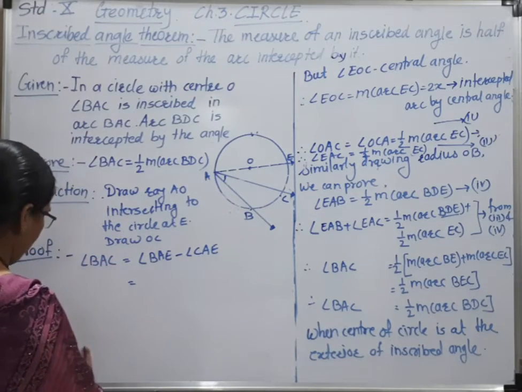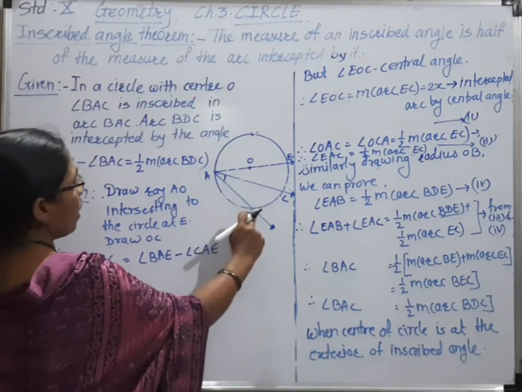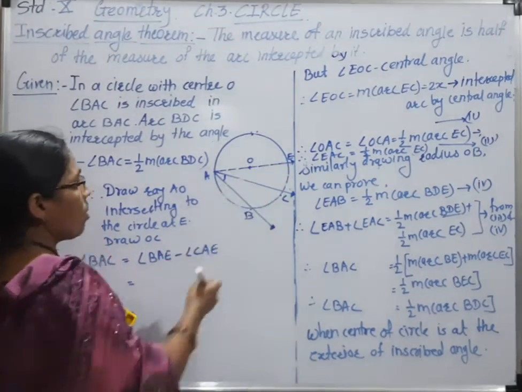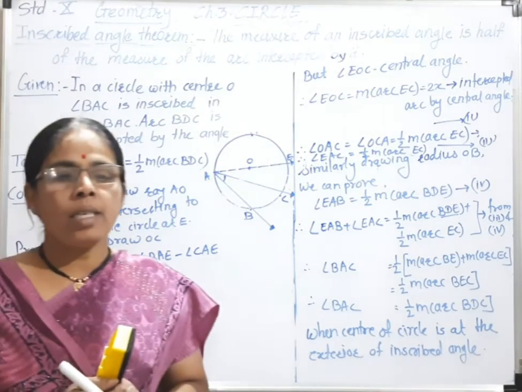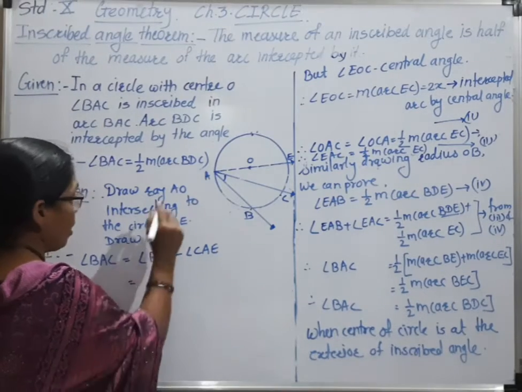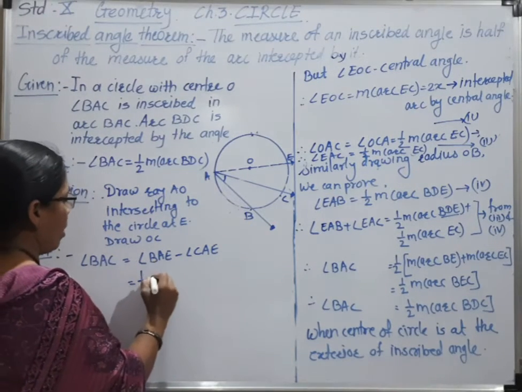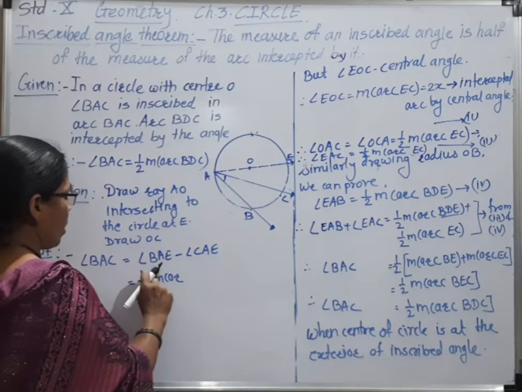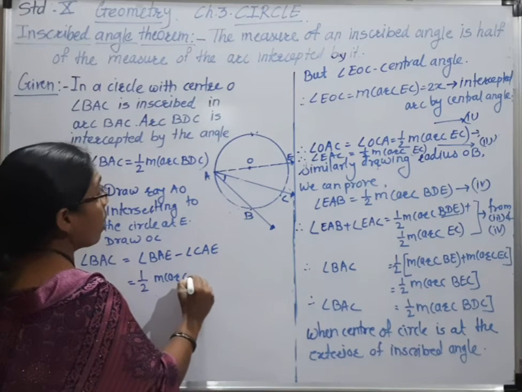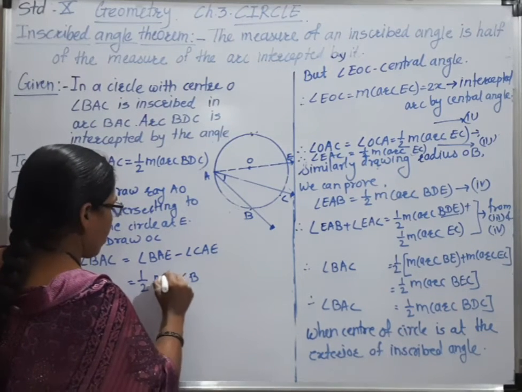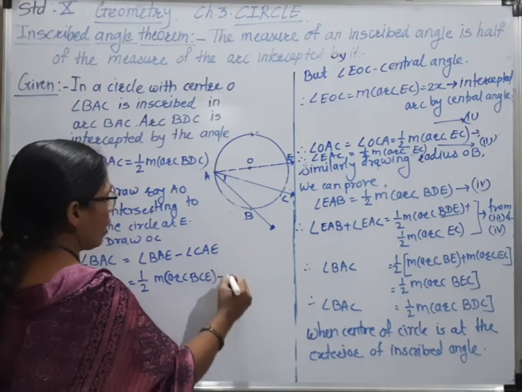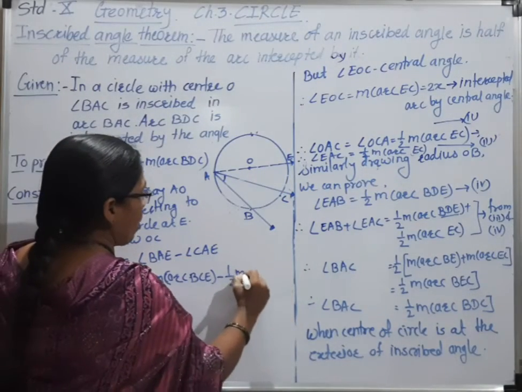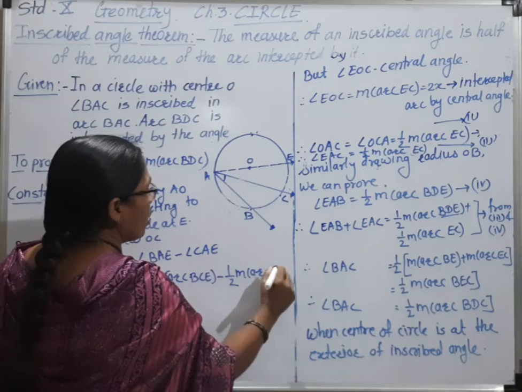Now it is equal to angle BAE; which arc is intercepted by this angle? Arc BE, or you can write BCE, and this is equal to half of major arc BCE, minus half, since CAE means half of major arc CE or EC.